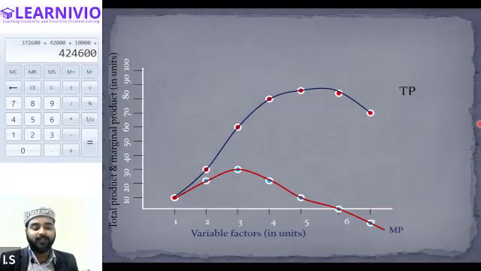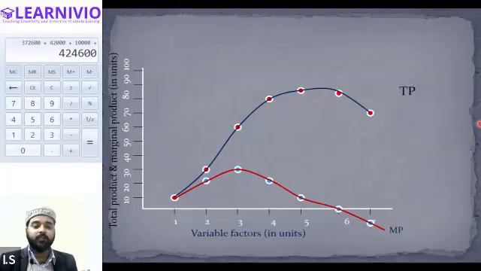Yes, sir. Now, you can notice one thing here: till the third labor, what is happening? Till the third labor, marginal product is increasing, right? And also till the third labor, total product is also increasing. So that means till the third unit, both marginal product as well as total product are increasing. Is that clear? Yes, sir.